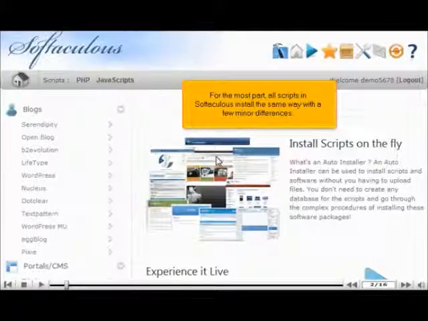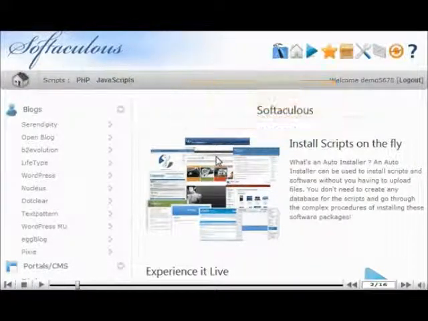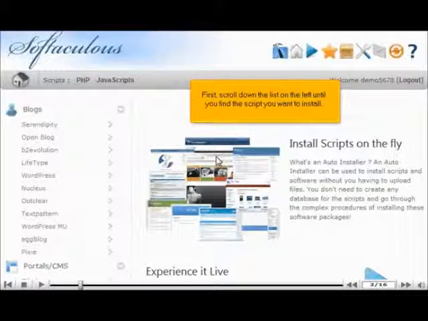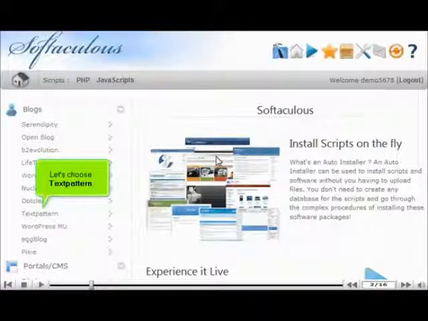For the most part, all scripts in Softaculous install the same way with a few minor differences. First, scroll down the list on the left until you find the script you want to install. Let's choose Text Pattern.